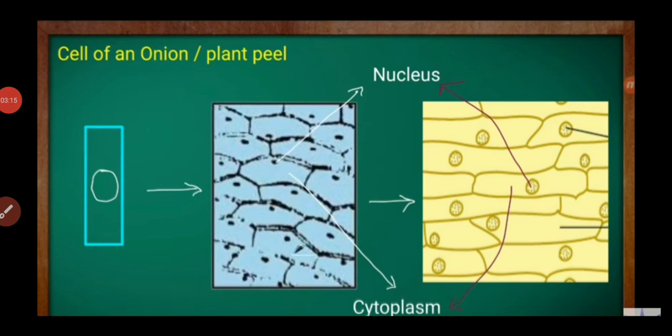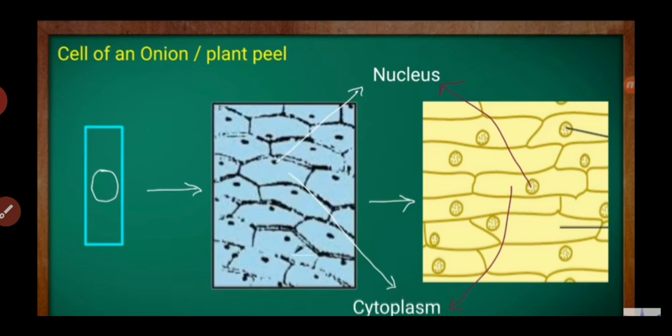We can see the structure of the cell with the help of this activity. So first we have to take an onion, peel the epidermis layer of the onion और उसके बाद उस layer को रखना है glass slide पे and put the water and put the saffron solution and then transfer the peel of the onion and observe the onion. Then we will see the structure of the cell like this way. This one is the structure of the cell. जो डायग्राम में दिख रहा है वैसा स्ट्रक्चर देखने को मिलेगा.